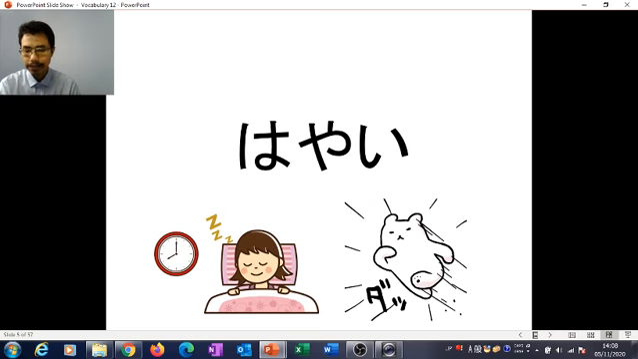The next one is hayai. Hayai can have two meanings. The first is fast, about speed; the next is early, about time. If you want to talk about speed, make sure you use the right word related to speed. Kuruma wa hayai desu, the car is fast. And if you want to talk about time, make sure you use a related noun. Kyou no asa wa hayaku okimashita. Today I woke up early in the morning.